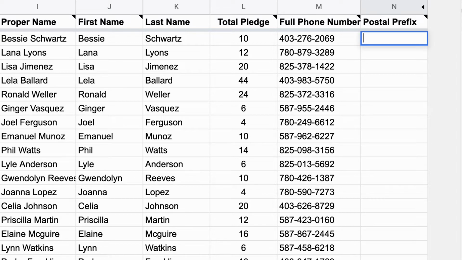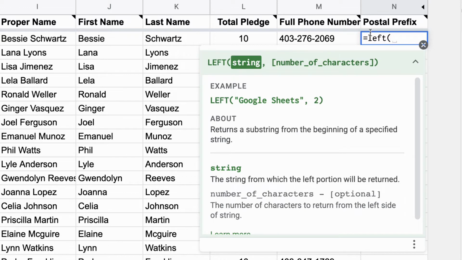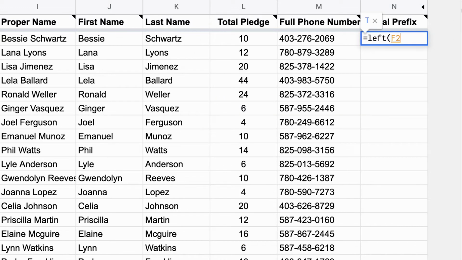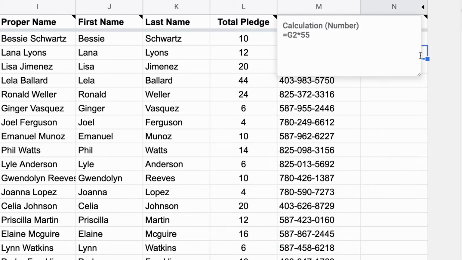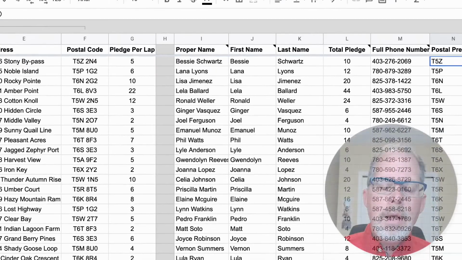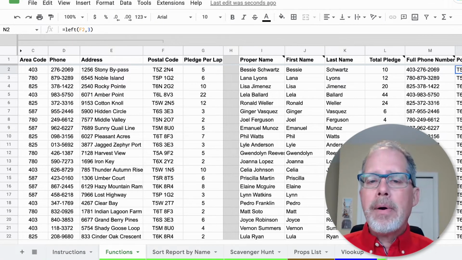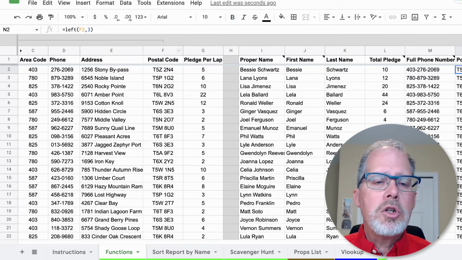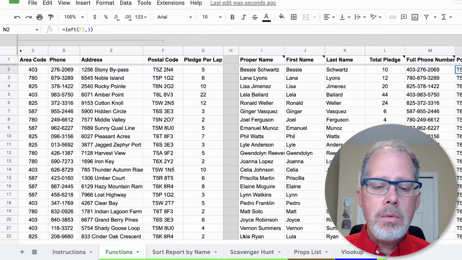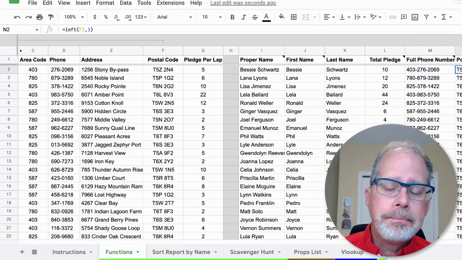Now I'm just going to go back into here and clean this up. Whoops, need an equal sign. Left. Okay, yeah, it's filled down here. There we go. So now we have a bunch of data. We've gone in and cleaned up our data. We're actually not going to pay too much attention to this stuff here anymore because we don't need it. We've got all we need over here because this is our data that we want.